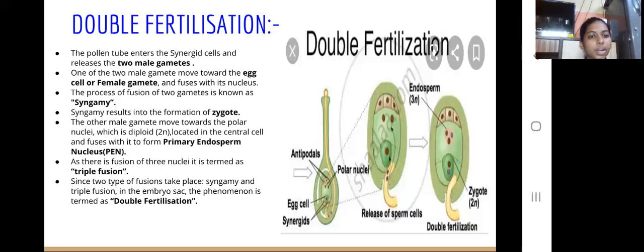As two fusions take place, syngamy and triple fusion, in the embryo sac. This one is the embryo sac, we know. There are two fusions: syngamy, which is fusion of gametes, that is male gamete and female gamete, and fusion of polar nuclei and male gamete. There are two fusions, hence it is known as double fertilization.